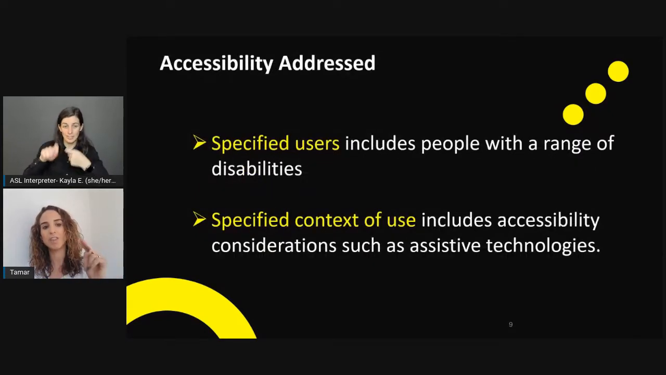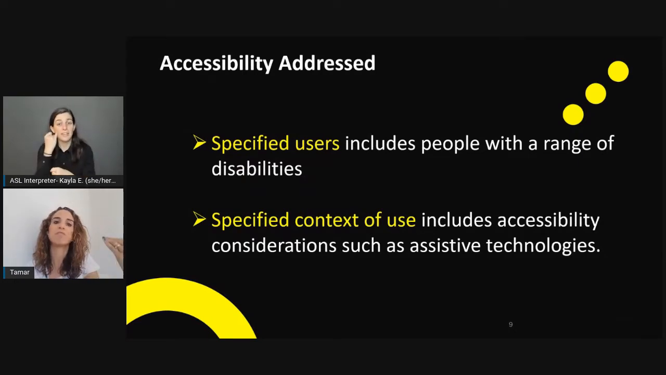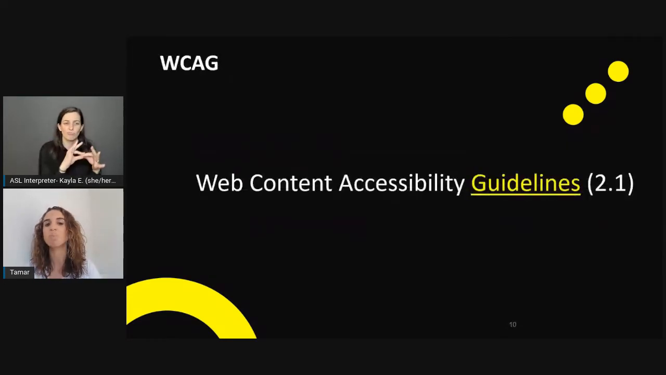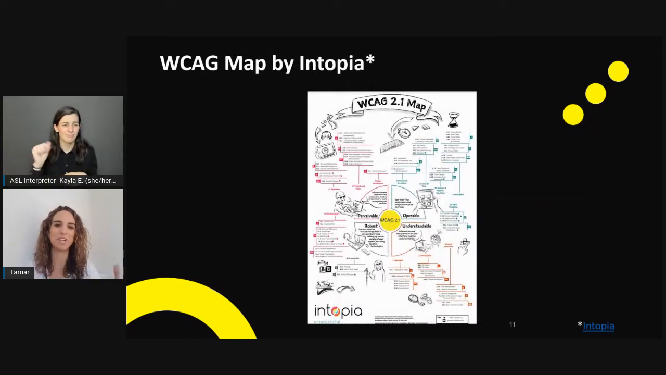If I look at those specifically from an accessibility point of view, then specified users in the definition of usability from an accessibility perspective would include people with a range of disabilities or capabilities, right? Specified context of use would include accessibility considerations such as assistive technologies. And therefore, the two go hand in hand as I see it. I don't feel like I need to go into the WCAG. I'm sure that everyone here is familiar with it.